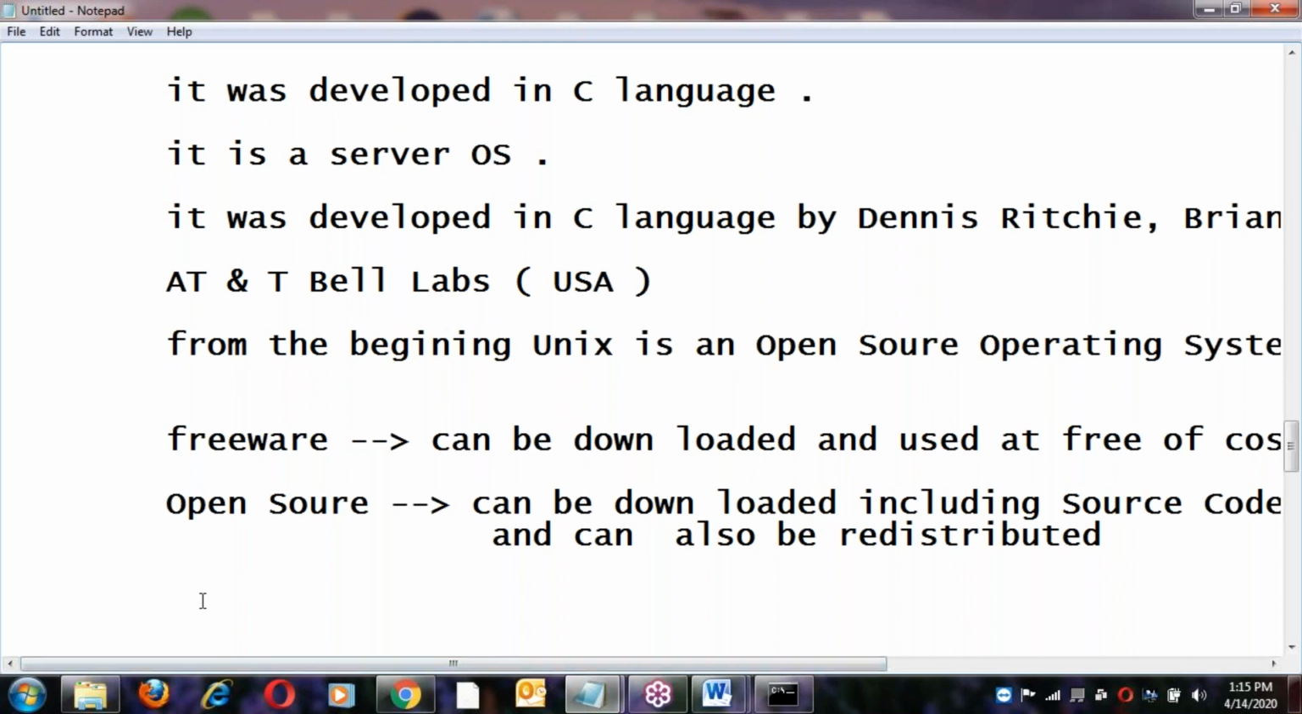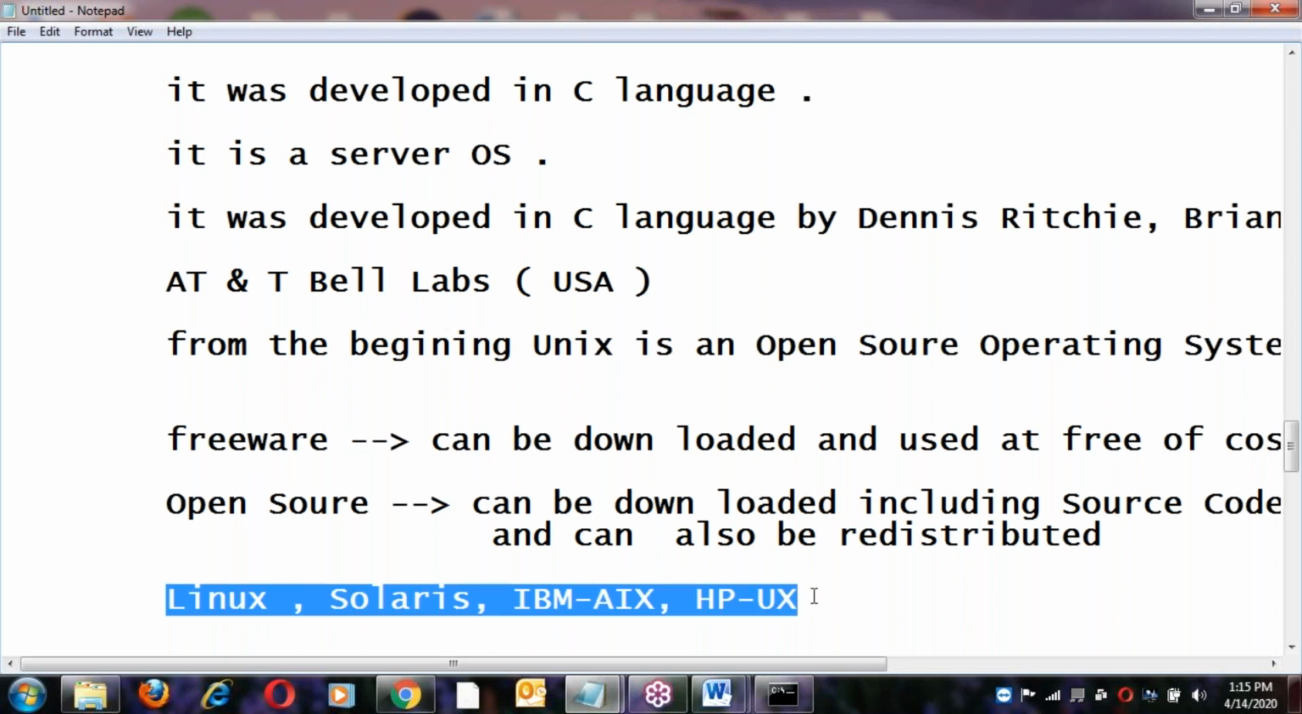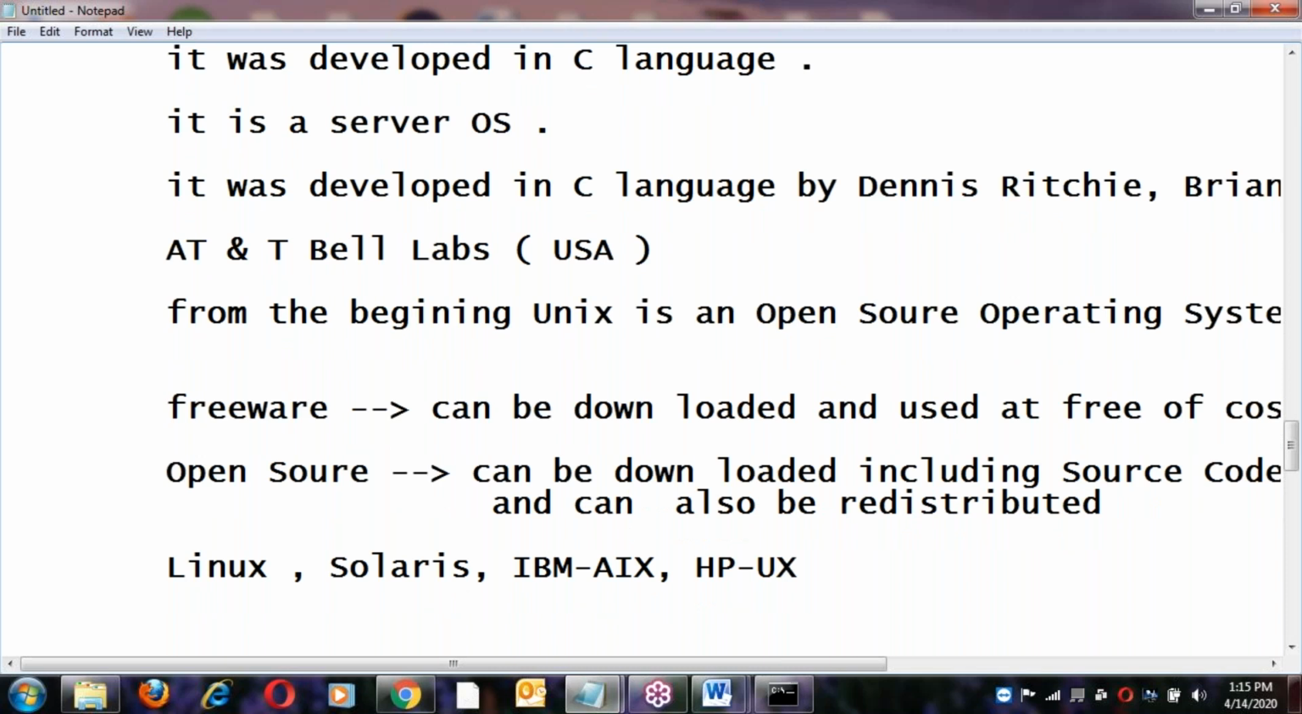Since Unix is open source, many companies took the source code, modified it, and released it with different names like Linux base, Solaris base, IBM AIX, and HP-UX from the HP company. Different companies took the Unix source code, modified it, and released different names. These are modified versions of Unix base, and these are called flavors. They are flavors of Unix base.